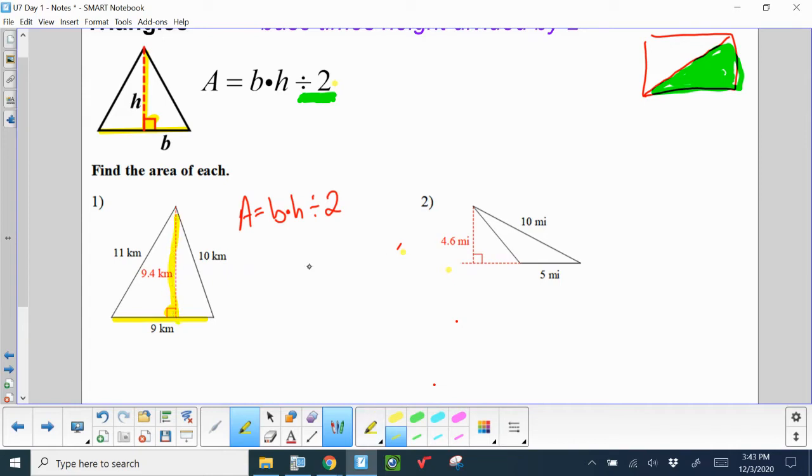So that means that those slants are just extra in this case. So I'm getting rid of those. Base, height. So my area, just plug and chug your numbers here. 9 times 9.4 divided by 2. Pause the video, go enter it into your calculator, and let's see what value you get.